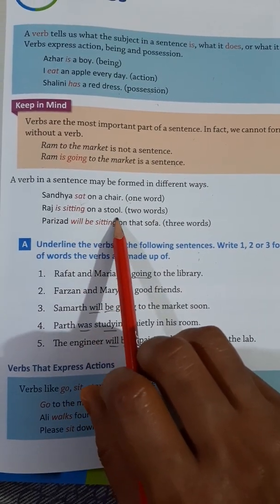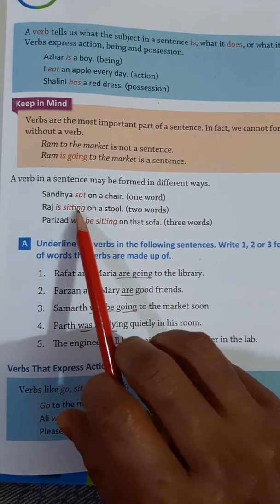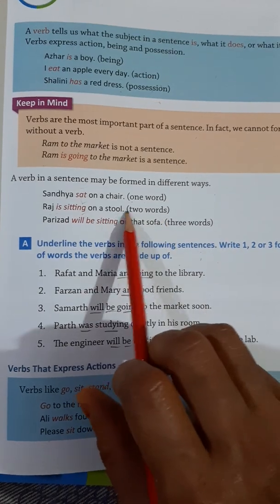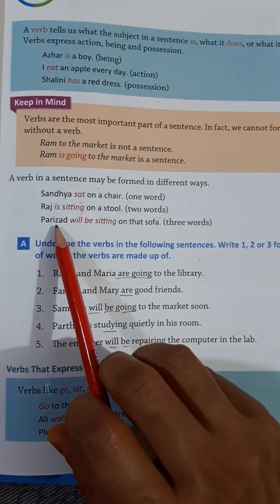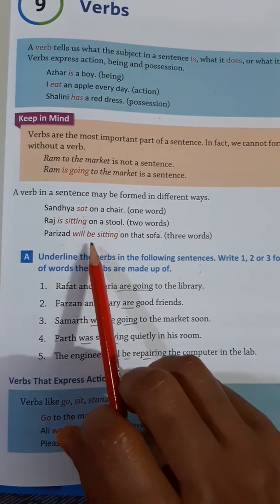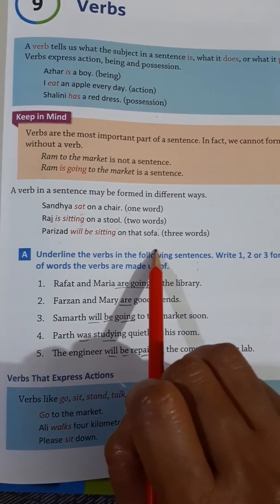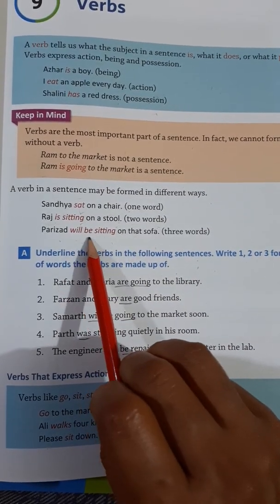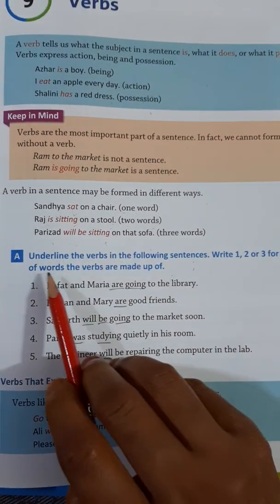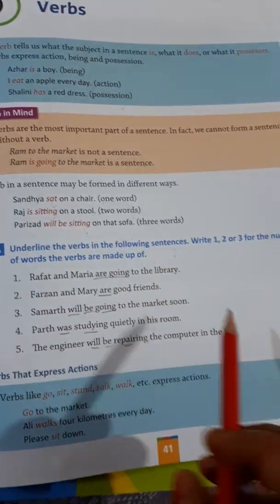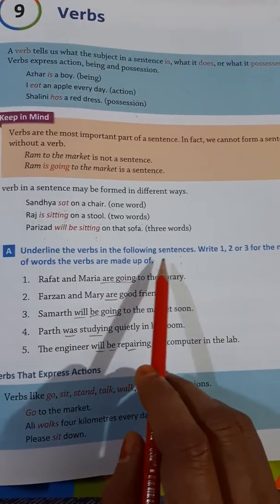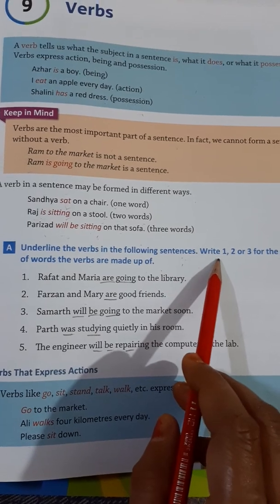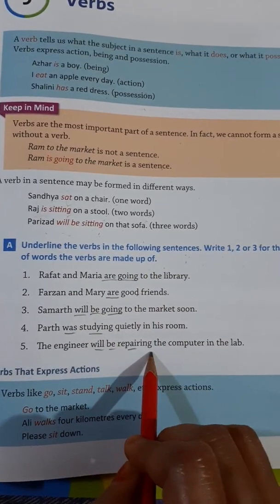Raj is sitting on a stool. Here two verbs, is and sitting. Two words are the verbs. Parizad will be sitting on that sofa. Here three verbs are there: will, be and sitting. So in this exercise number A, you have to underline the verbs in the following sentences and write how many verbs are in the sentence.